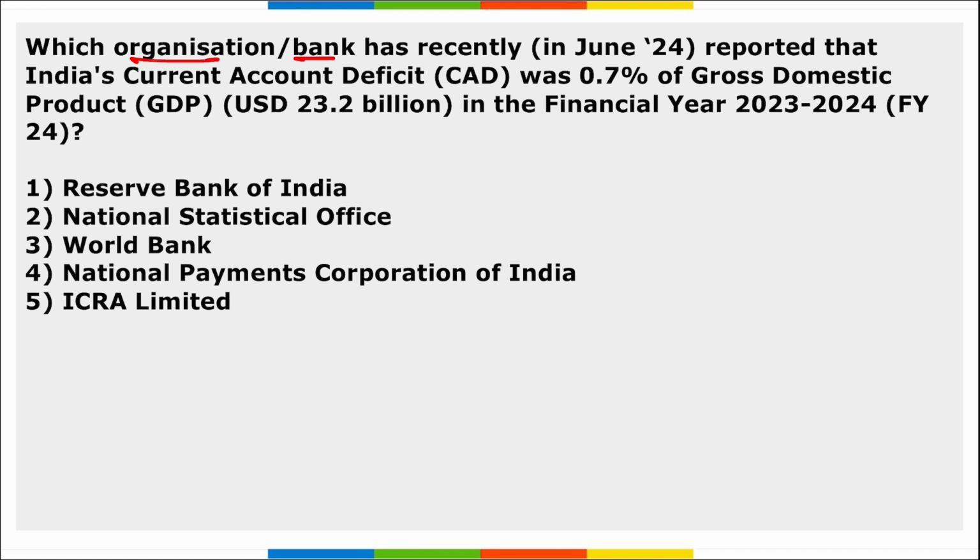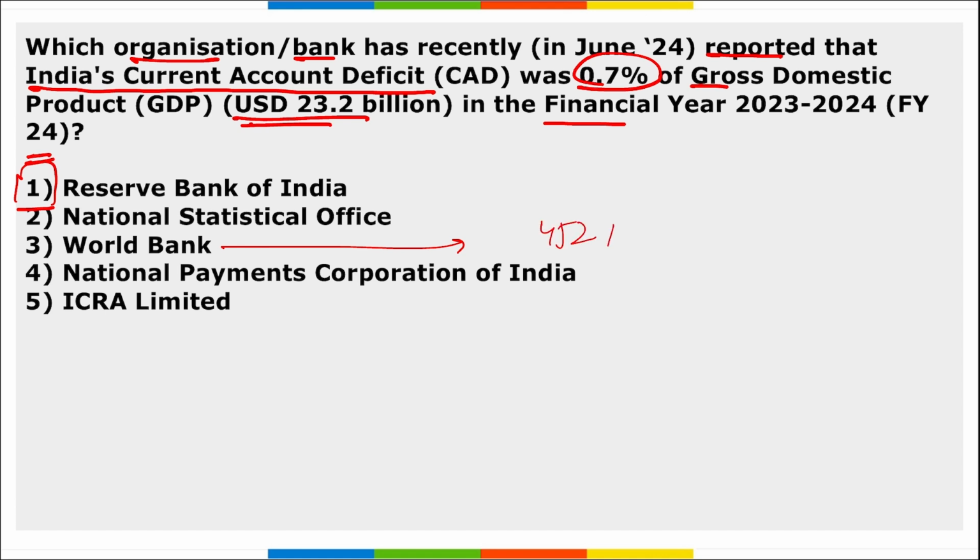Next, which organization or bank has recently reported that India's current account deficit was 0.7% of the GDP, that is $23.2 billion in the financial year 24? It is RBI. So this data was released by the Reserve Bank of India. The World Bank, headquartered in Washington DC, has approved a new project worth $452 million to improve the connectivity of the people living in the rural areas of Assam.